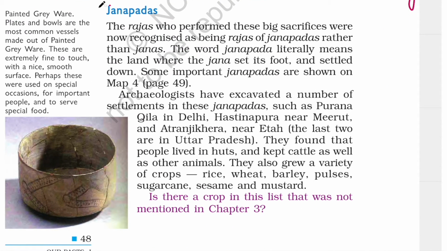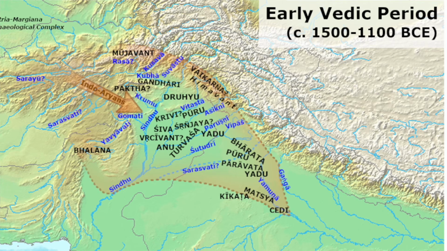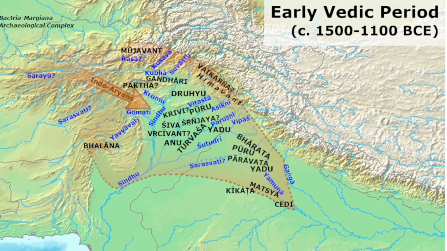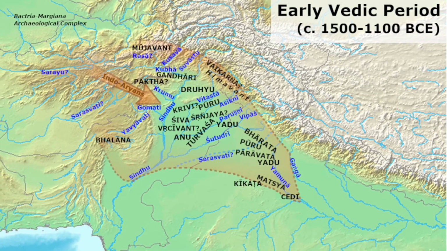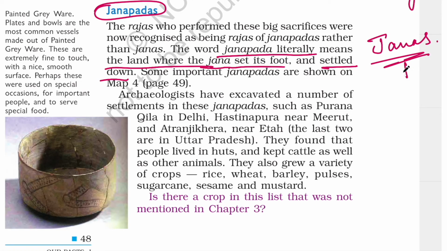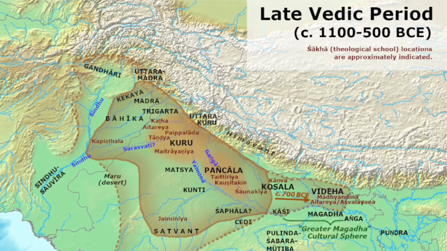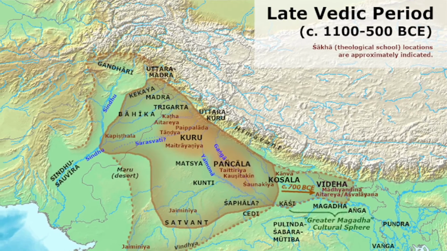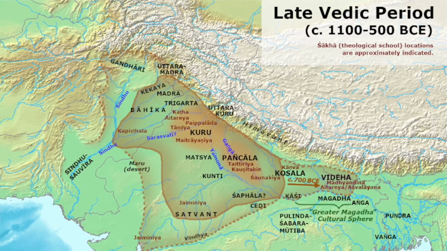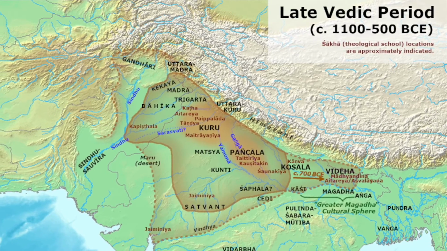Jana means people and Pada means foot. So Janapada is a territory or a region where people had set their feet or settled down. If you remember, in the early Vedic period, we had Janas, which were basically a tribe or a community. And now, by the start of the later Vedic period, near 1100 to 1000 BC, the Rajas started getting powerful, took over neighboring territories, and these Janas came to be called Janapadas.